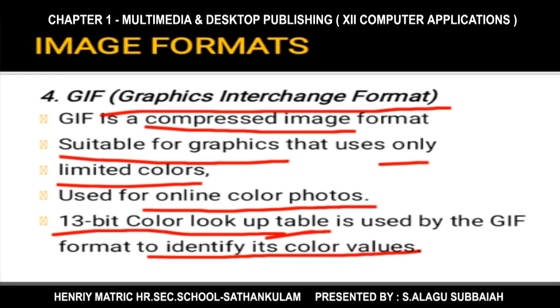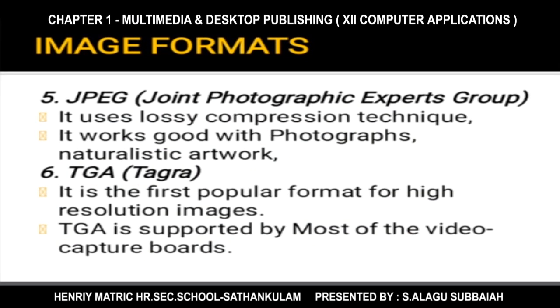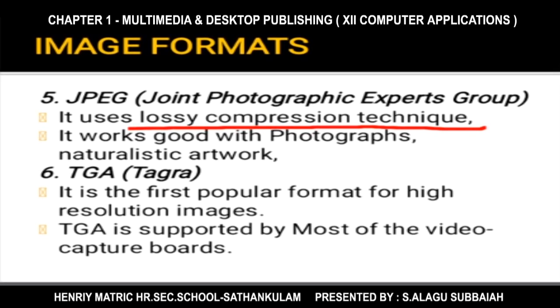Okay. Next, JPEG image format. It is the image format that is in our camera. JPEG uses a lossy compression technique. That means when we compress the image, we may lose some quality in the image. That's why we call it a lossy compression format.